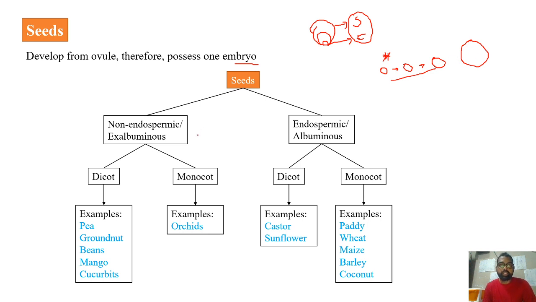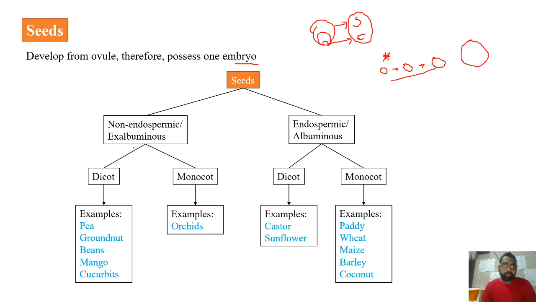Such seeds are called non-endospermic seeds. As this endosperm is also called albumin, they are also called exalbuminous seeds. So in non-endospermic or exalbuminous seeds, no endosperm is present, as it is utilized by the growing embryo in the initial stages only.